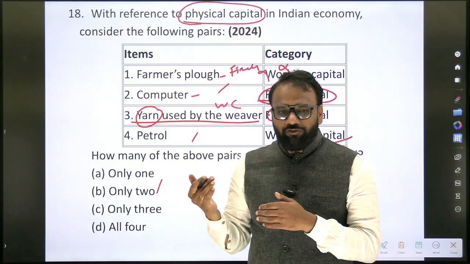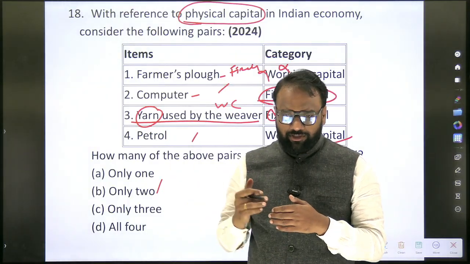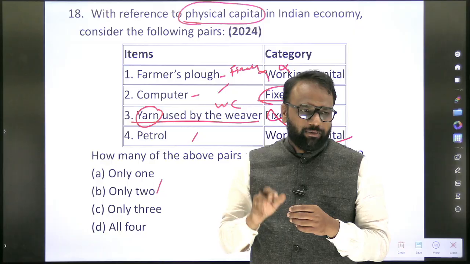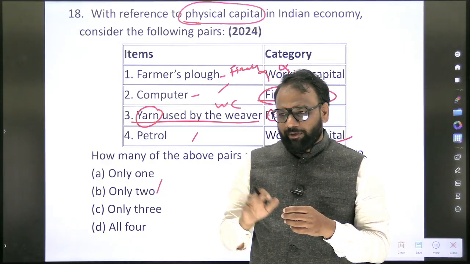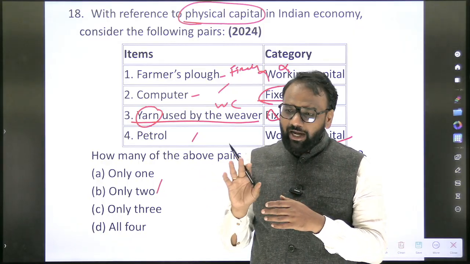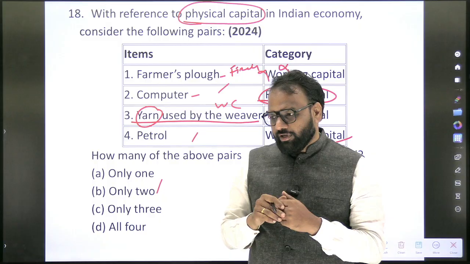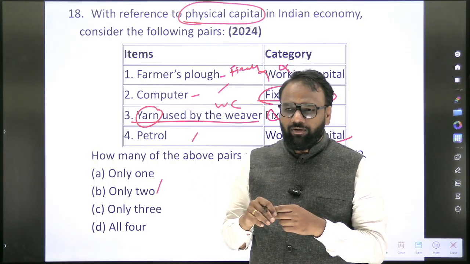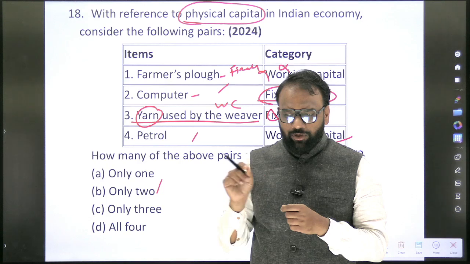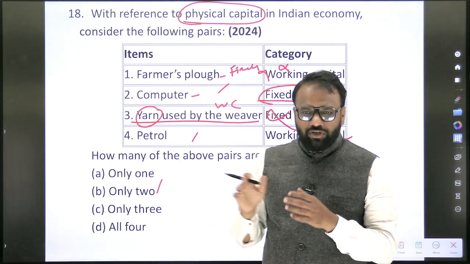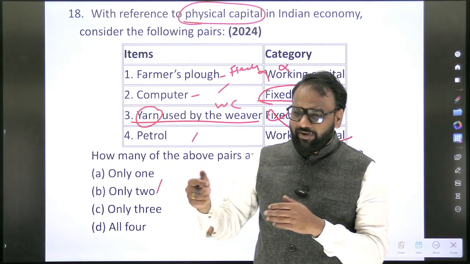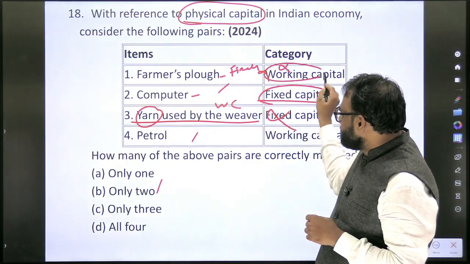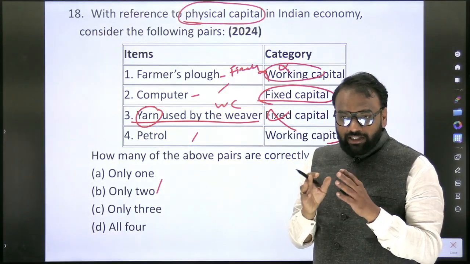Apart from physical capital, if you refer to the previous year question papers, they are focused on other types of capital, for example, financial capital and social capital. Different types of capital. Again, those terms are also equally important. Some important ones, in 2023 or somewhere, they asked a question as well. So different types of capital we will be discussing in subsequent discussions.